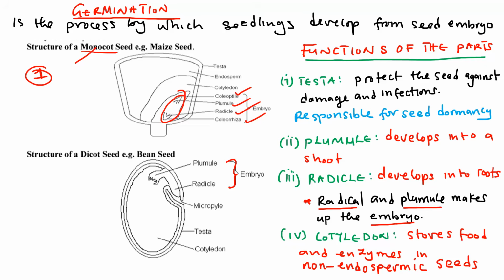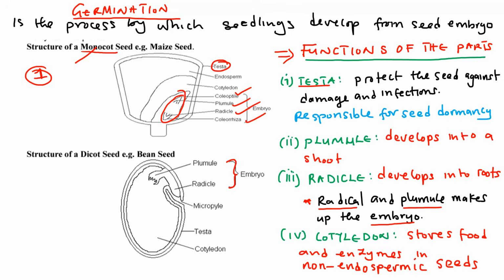So very important to treat each and every piece of information with importance. What is more important here is to look at the functions of the parts. We have the tester. Some of these parts are common and have the same functions. For example, the tester, either in a monocot or dicot, the function of a tester is just to protect the seed against damage and also against infection.